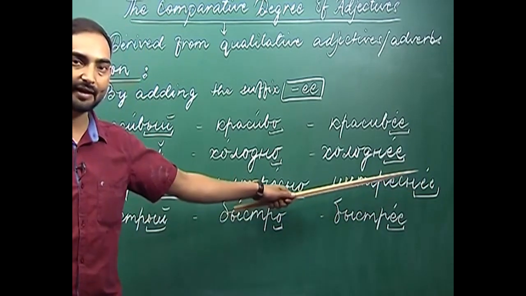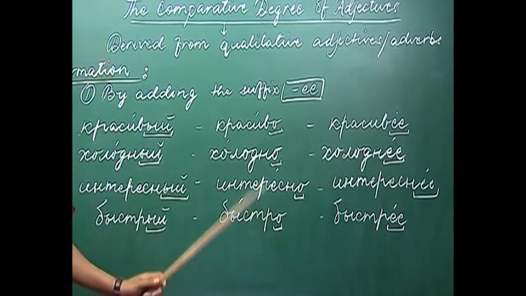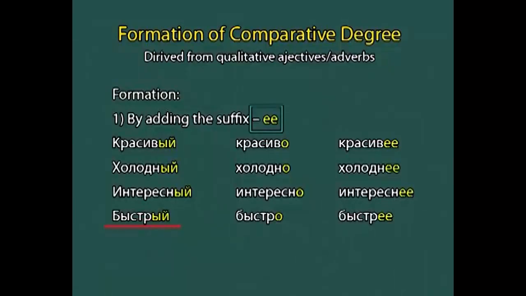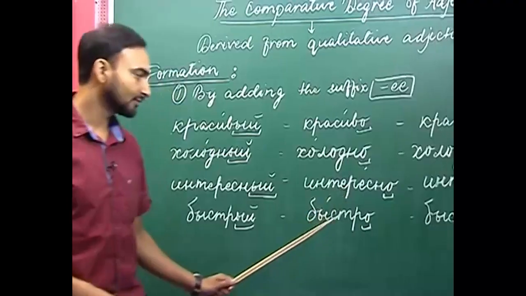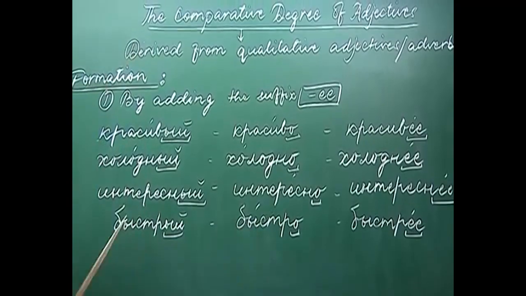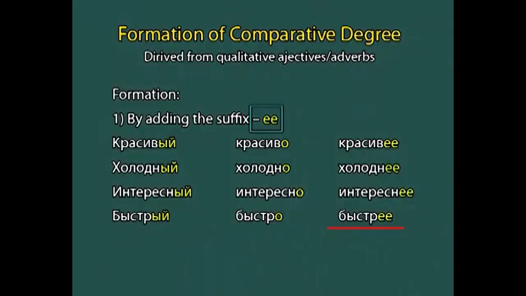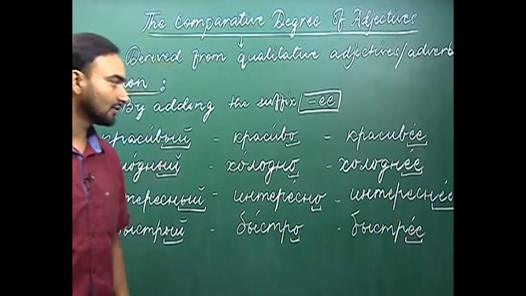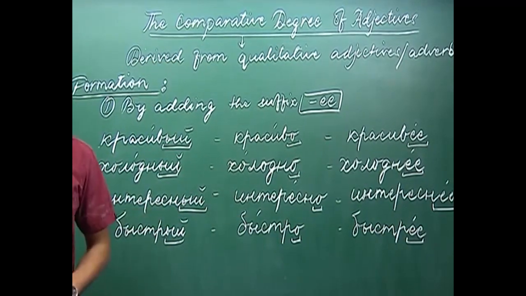Interesneye is the comparative degree derived from the adjective interesni or the adverb interesna. The next example we have is bistri. Bistri is fast, so this is the adjective. Bistra is the adverb. What comparative degree do we form from either this adjective or this adverb? Bistriye. Again, we are adding the suffix ye. So, this is how we form the comparative degree.